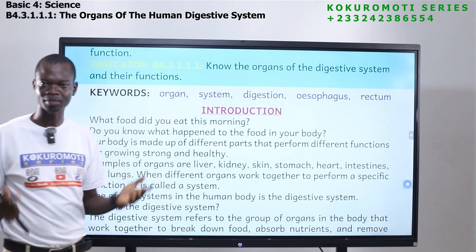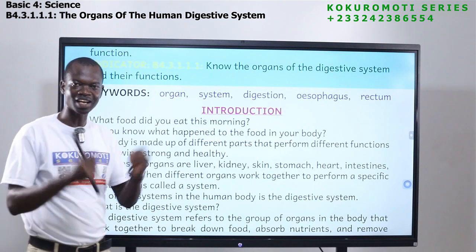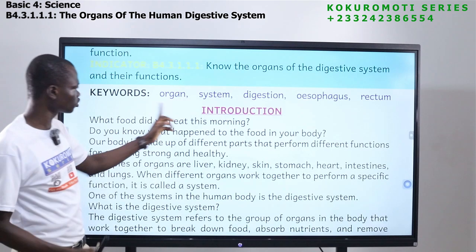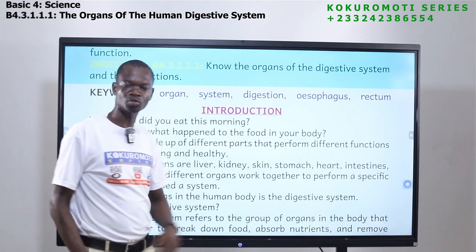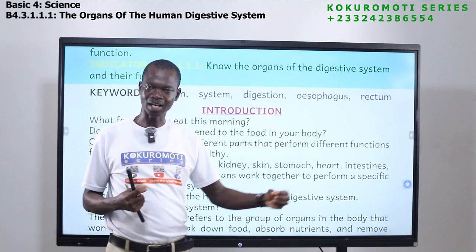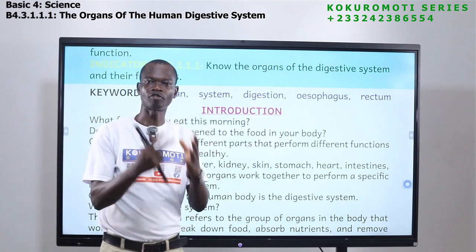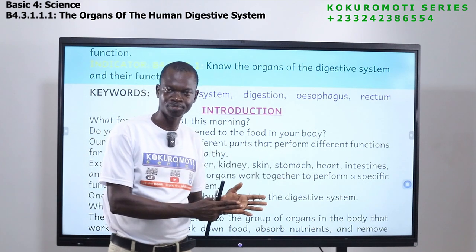Today, the topic is about the digestive system. So we are looking at the organs of the digestive system. The first word here is organ. The next word is system. When you talk of a system, it is made up of different parts, different organs that come together to perform a particular thing or to achieve a common thing.